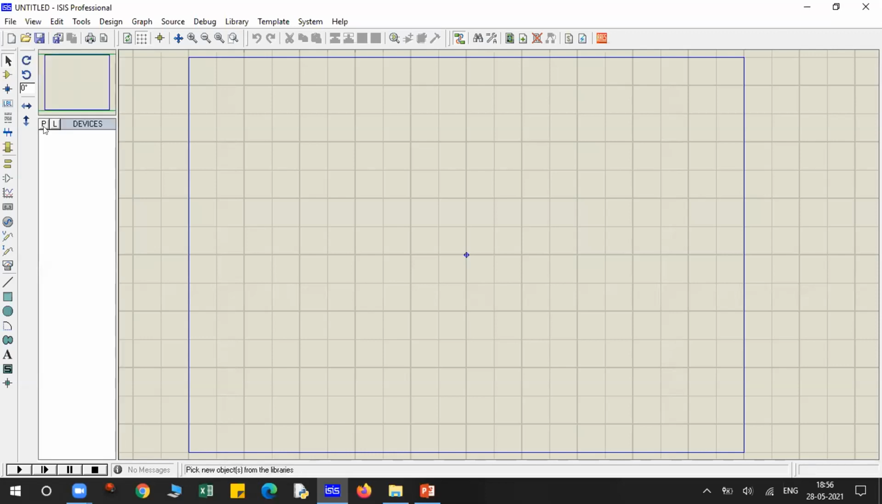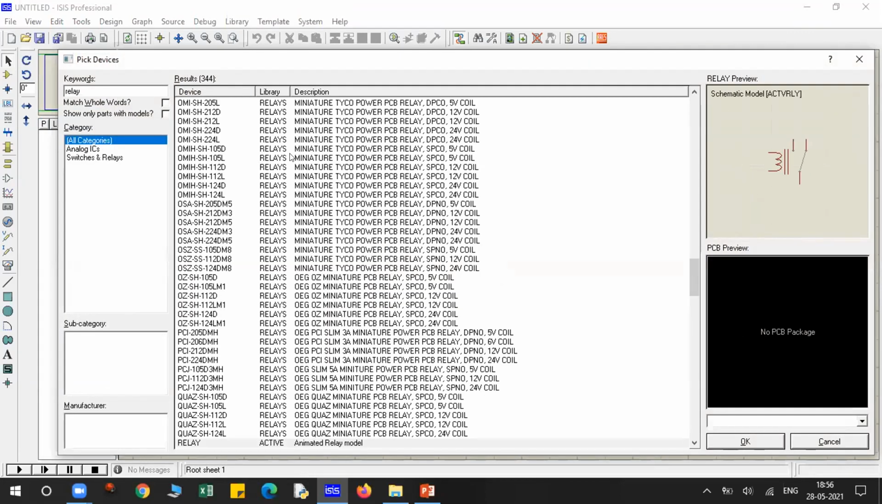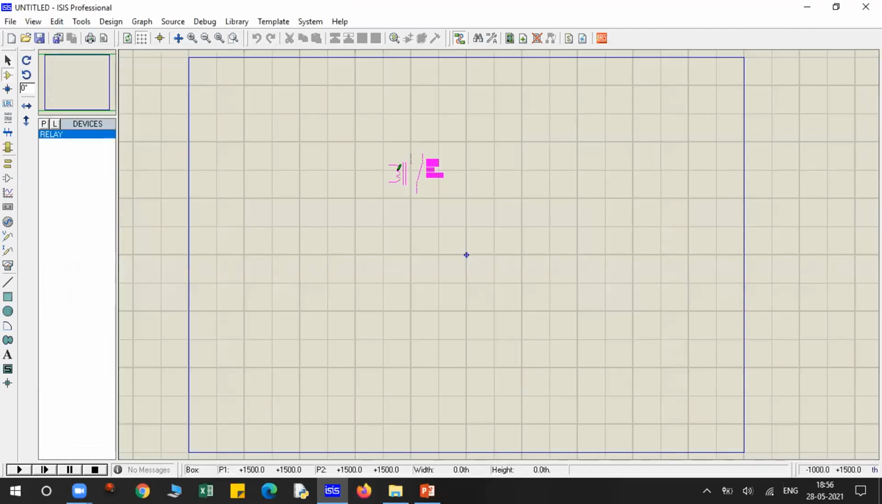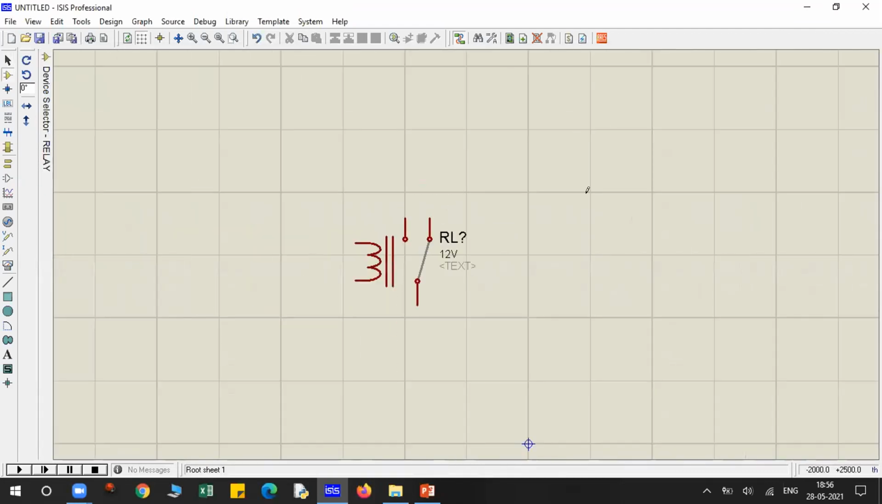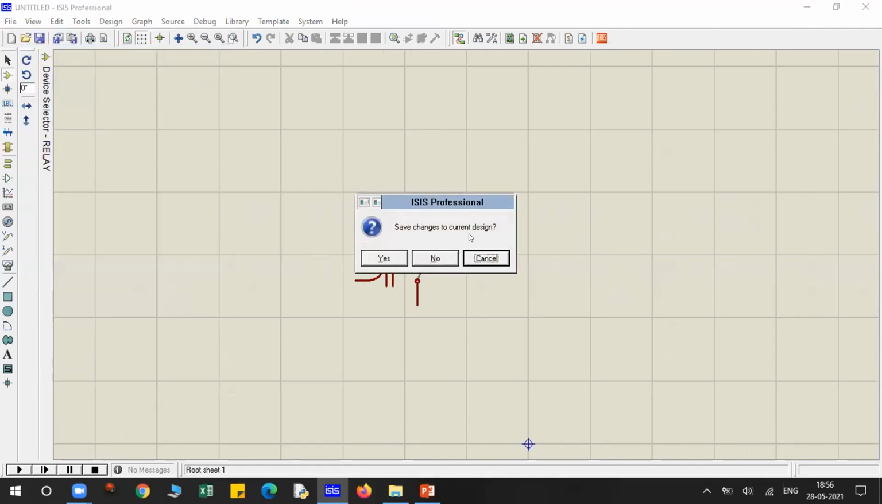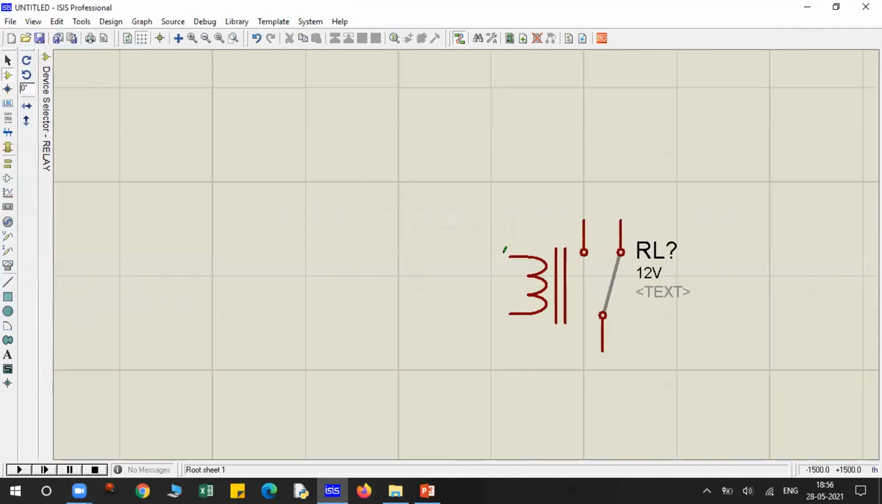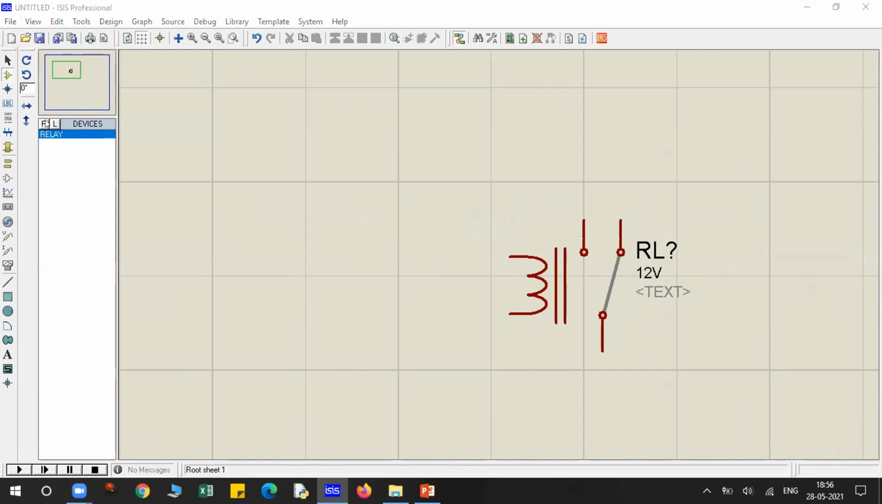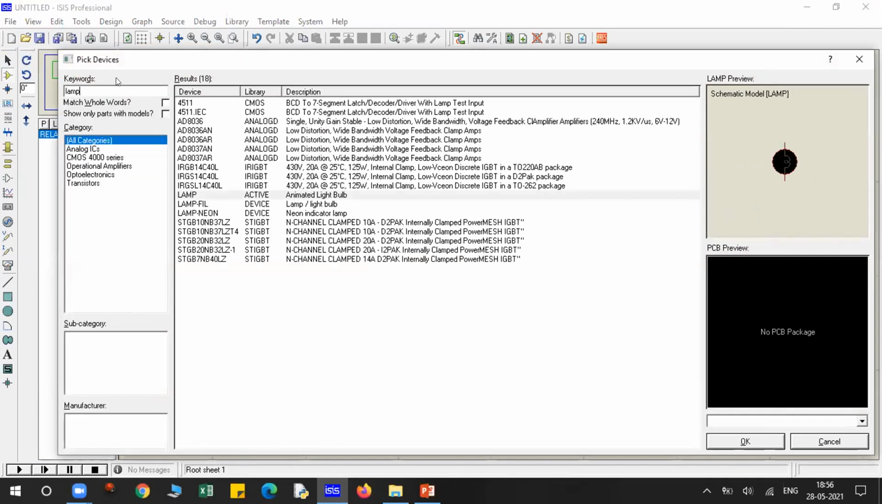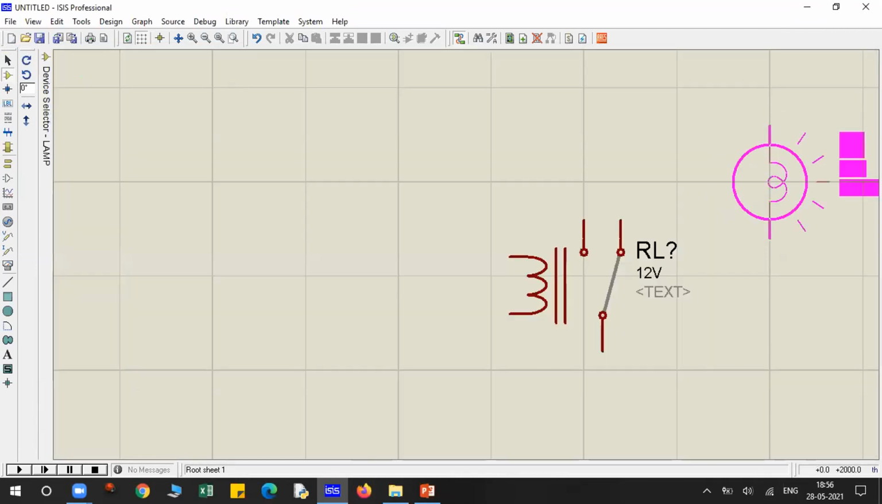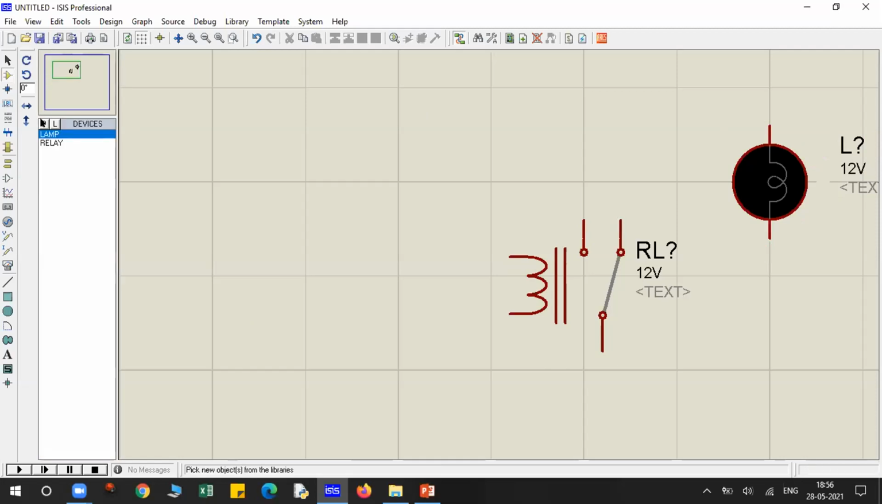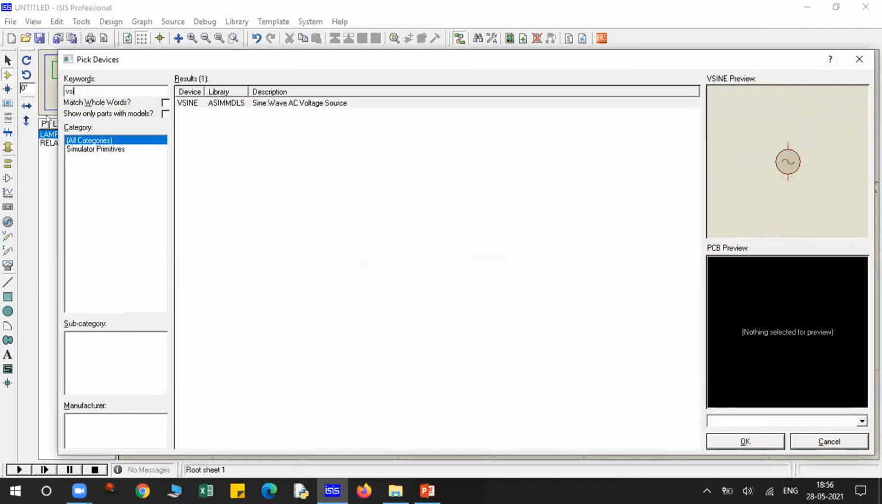Okay, if I show you relay. So this is the relay part basically. The coil will get energy from the Arduino. I'll just try to make the connection. And here are the 2 contacts. So suppose I select a lamp. This lamp is connected over here. Let's try to connect a V sine wave also.